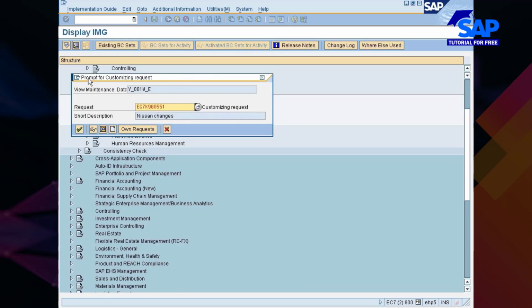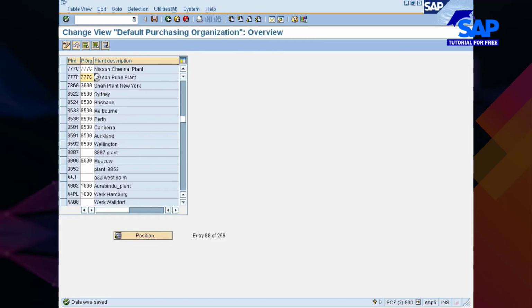Okay, this is how I am going to build it up. If you do not have this entry, none of your special procurements, be it consignment purchasing, subcontracting, pipeline, stock transport orders, or automatic creation of PO from PR, will work. So you have to have this relation established.